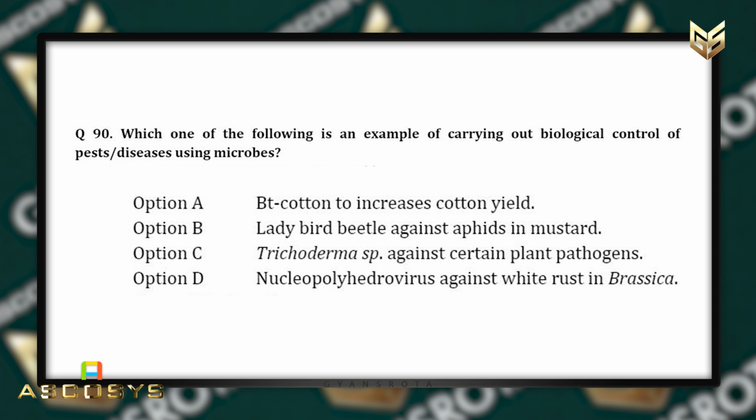Which one of the following is an example of carrying out biological control of pests or diseases using microbes? Option A, Bt cotton to increase cotton yield. Option B, ladybird beetle against aphids in mustard. Option C, Trichoderma species against certain plant pathogens. And option D, nucleopolyhedrovirus against white rust in Brassica.